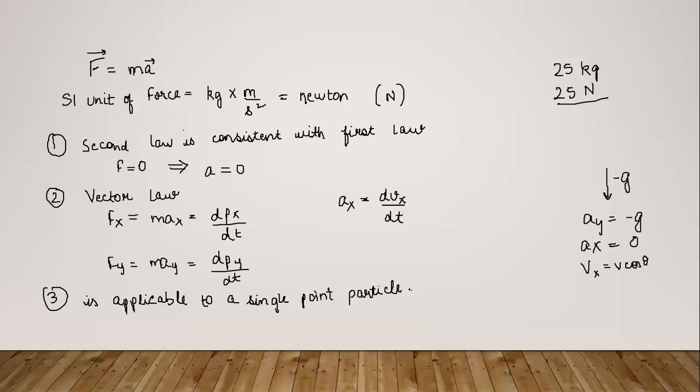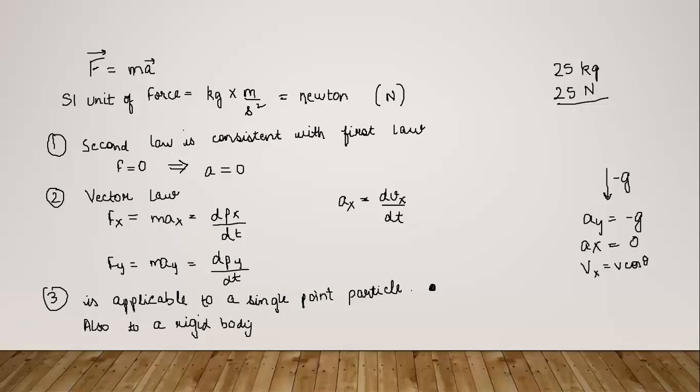A single point particle means the mass is not distributed over space. The mass is there at a point, all concentrated at that point. The force will be applied on that particle, and it will have some acceleration. But it also applies to a rigid body,